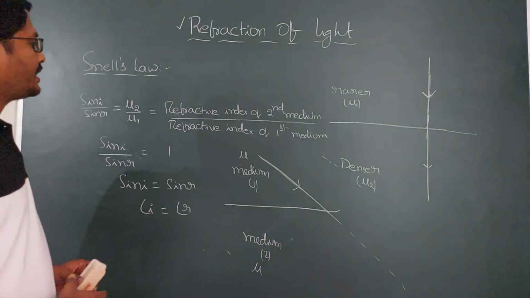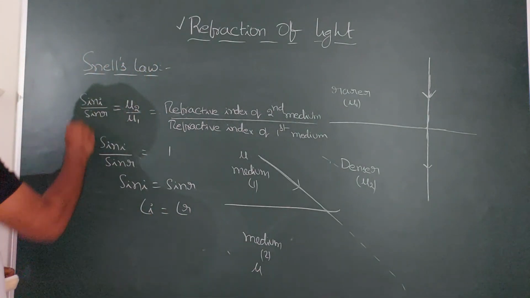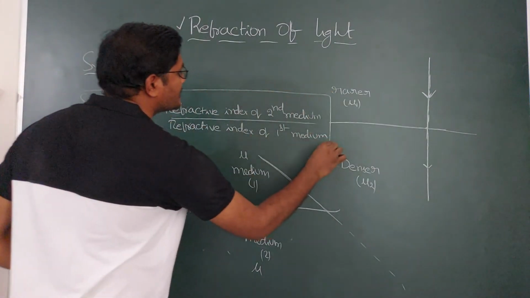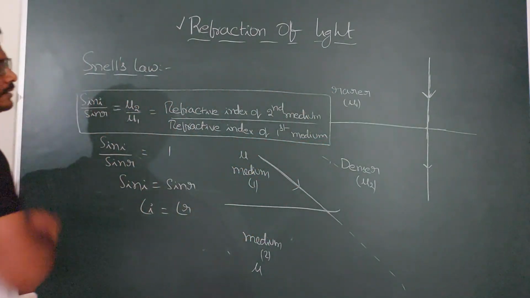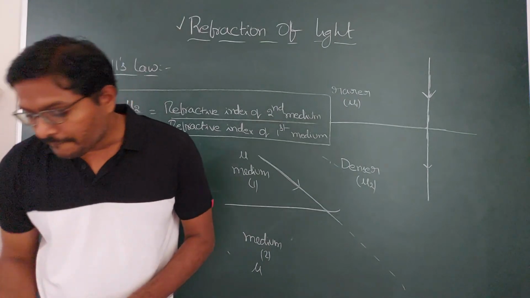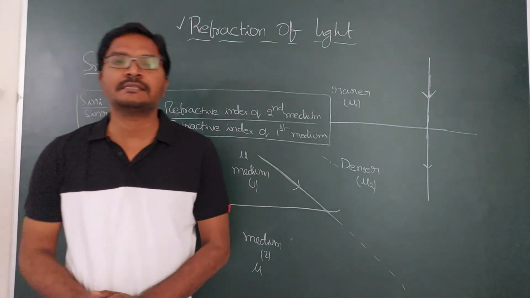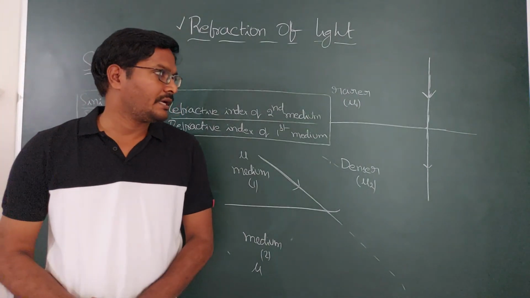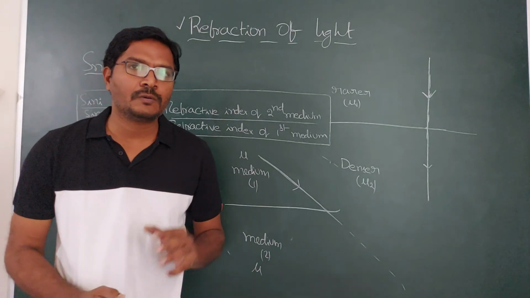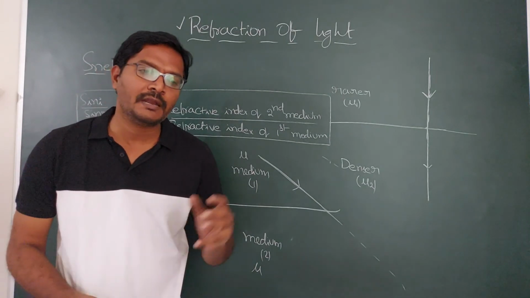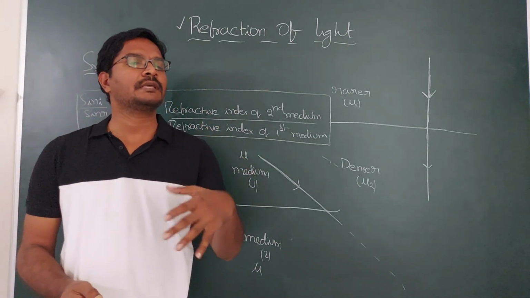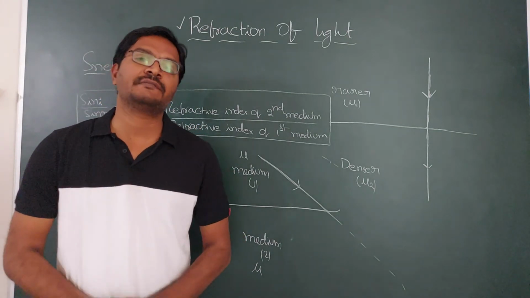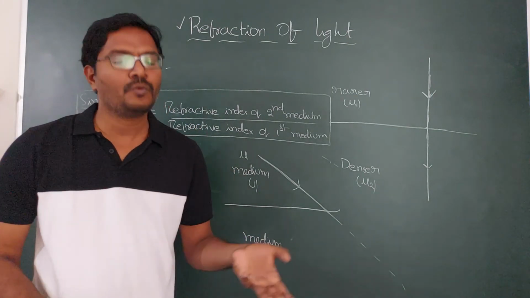Snell's law is very important, and this formula is very important. Sin i by sin r is always equal to the refractive index of the second medium by the refractive index of the first medium. So this is the class for today, and in the next class we are going to see how images are formed when a light ray travels from rarer to denser, and how you get the images when a light ray travels from denser to rarer.